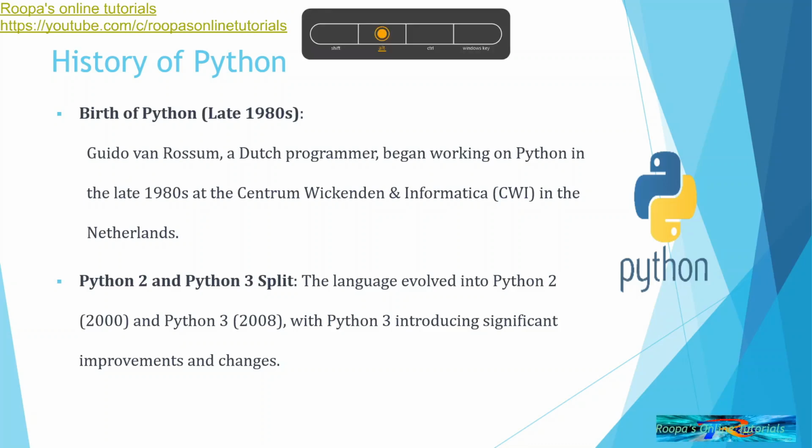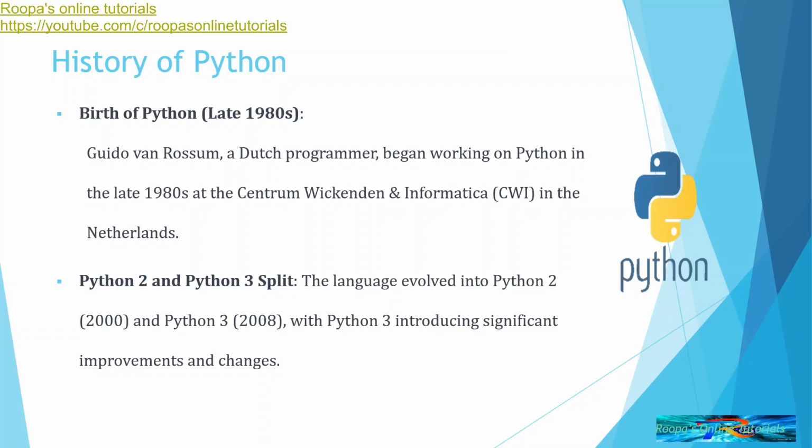In January 1994, Python 1.0 was released. Version 1.1.0 had garbage collection features, and later the stable version of Python, Python 2.0, was developed.